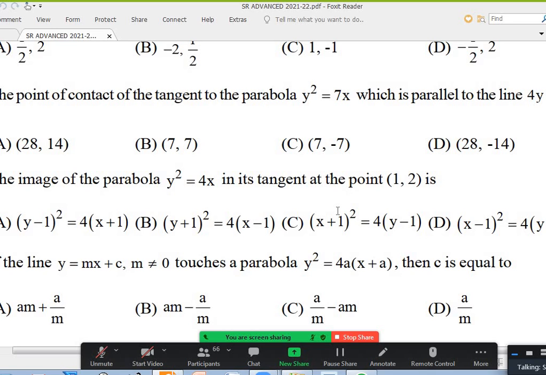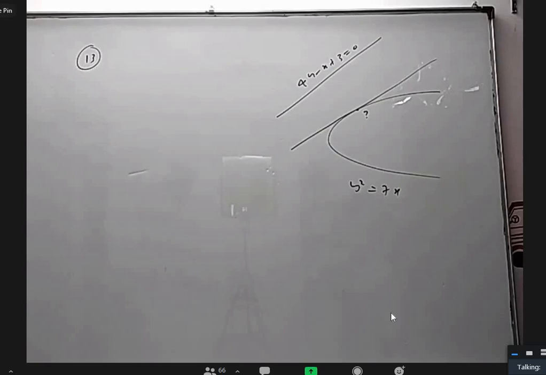Okay, now 30. They gave a line; a parallel line is tangent, and we need to find where it is touched. The slope is positive. This line is 4y minus x plus 3 equal to 0. Where is the point of touching on y square equal to 7x? Okay, so you can do it one way.